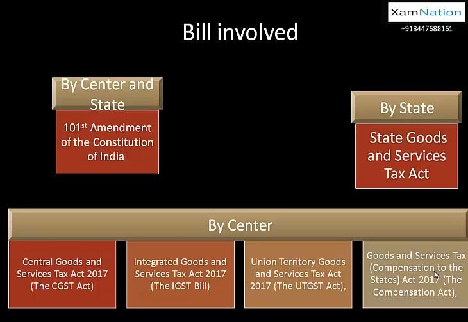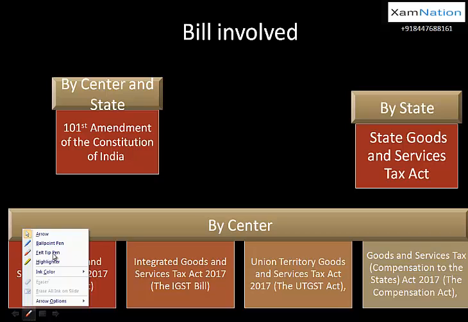The goods and services tax compensation to the states is basically an act under which a compensation levy has been imposed, means compensation tax has been charged from the people, so that they can compensate those states which are getting negatively affected by the GST. We will talk about this compensation part later. Okay, so apart from that, everything should be very much clear, that your amendment and other things.